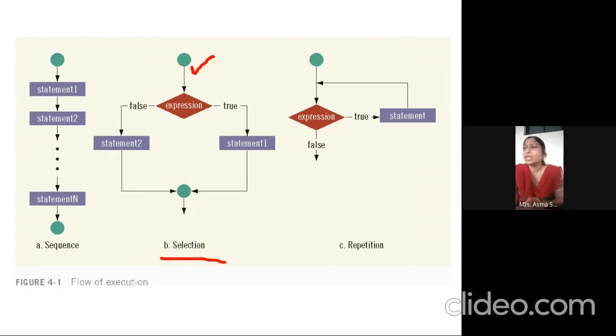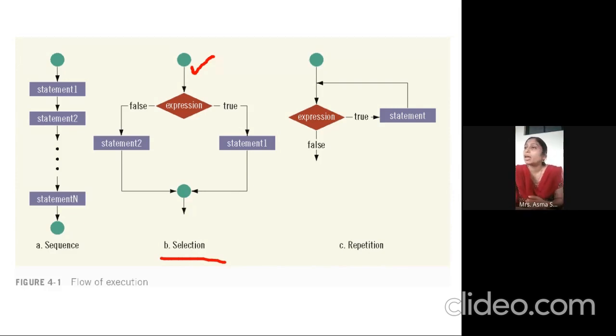Now we need a repetition of a particular thing. Sometimes we need to execute some statement multiple times. If I'm doing the same thing multiple times, so students, if you see, my lecture links are the same for all the classes. I'm not changing any link. Why is this so? Because I make the repetition of the thing using only a single line. I have set the duplicate of the things. And this is possible with the repetition control structures.